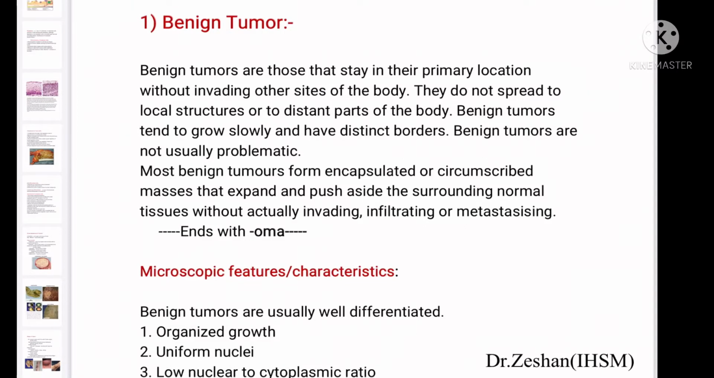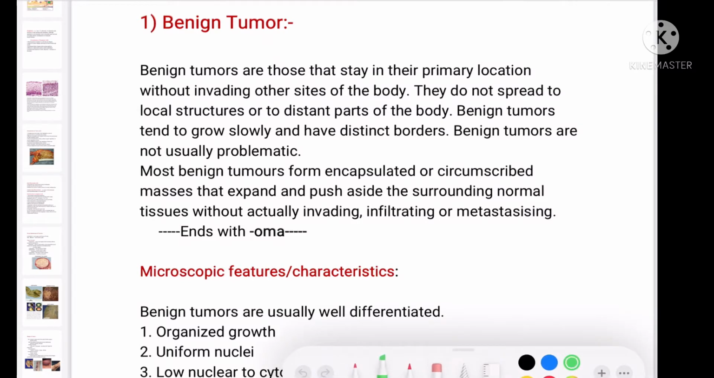Today we are going to talk about benign tumors and malignant tumors. So first of all, what is a benign tumor? A benign tumor is a tumor that will be well differentiated, that will not metastasize to different organs, that will not invade the local structures, and that will have close resemblance with the normal tissue.